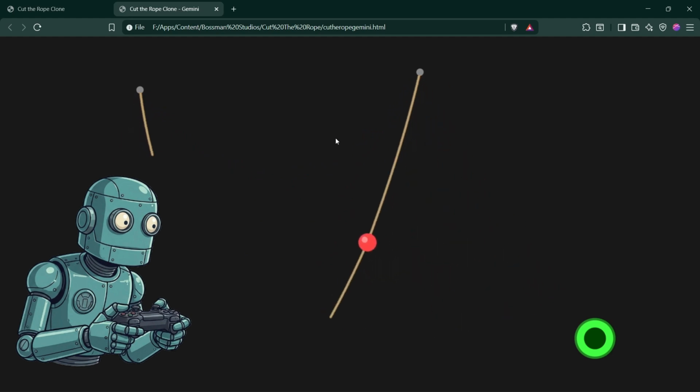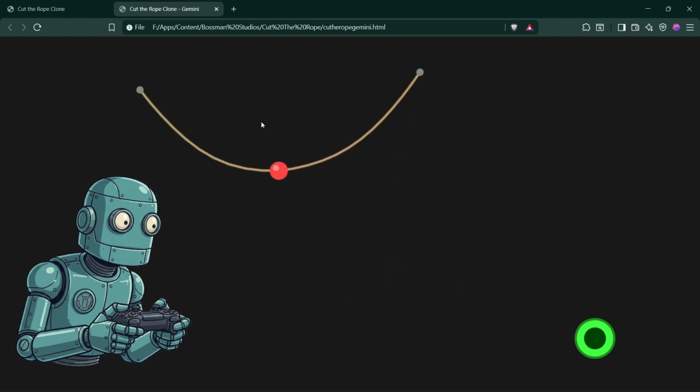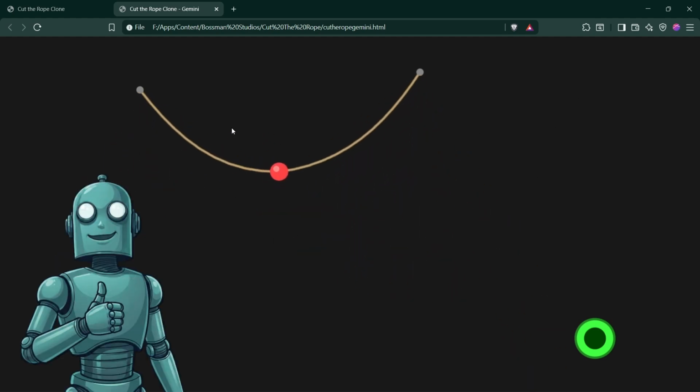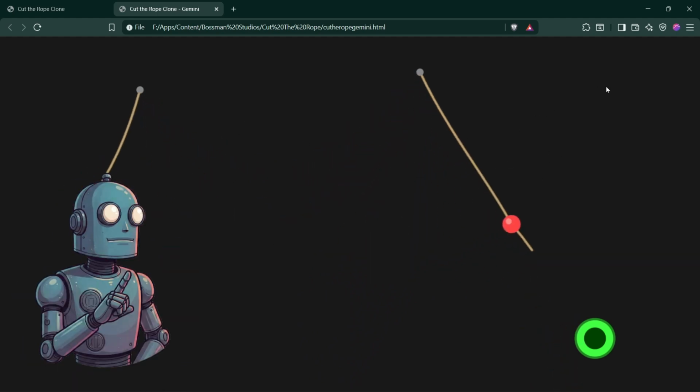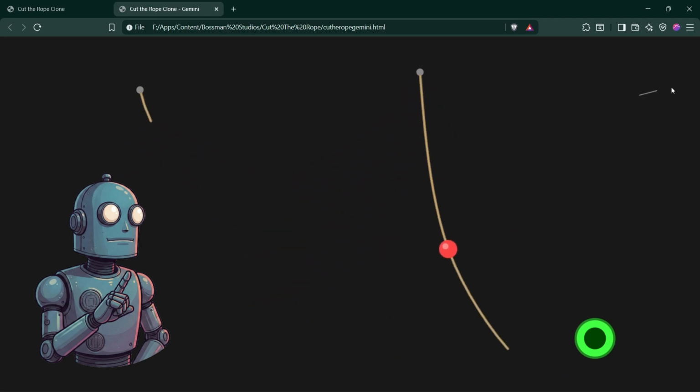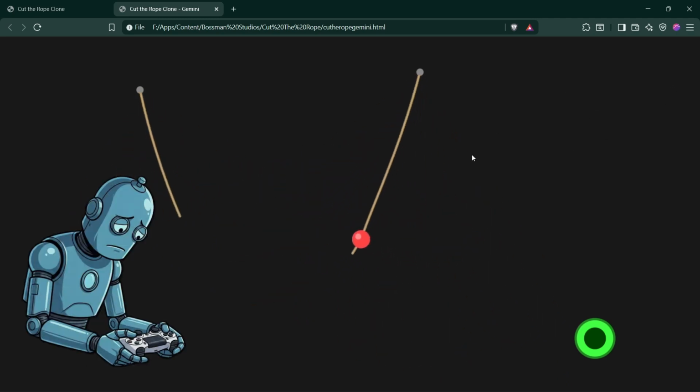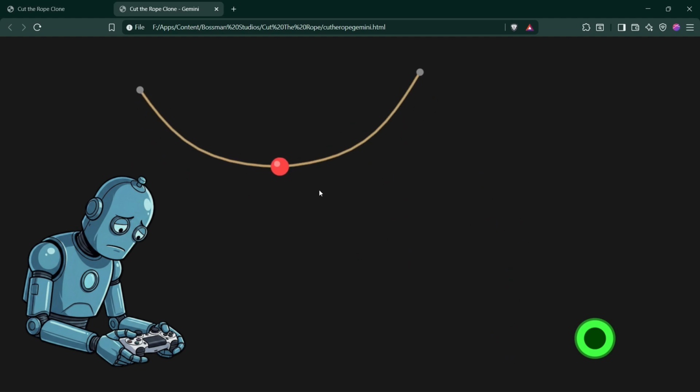Gemini took a completely different approach. Instead of forcing movement from a single rope, it redesigned the level to use 2 ropes. The idea was actually smart. You cut the first rope to build momentum, then cut the second rope at the perfect time to swing the ball into the goal. But there was still a small issue.